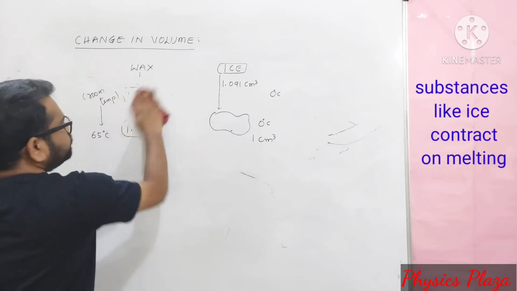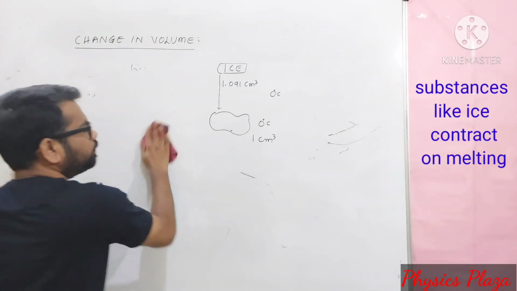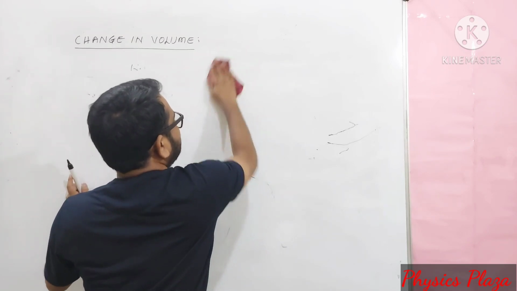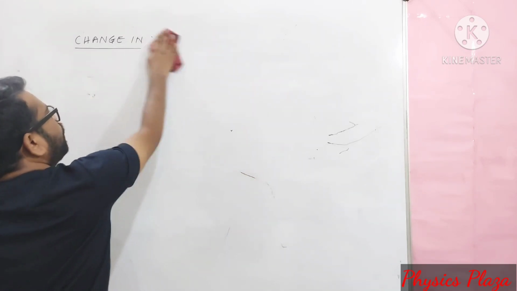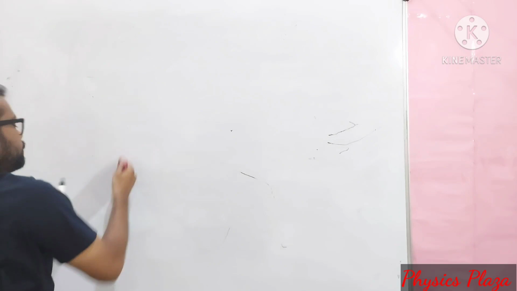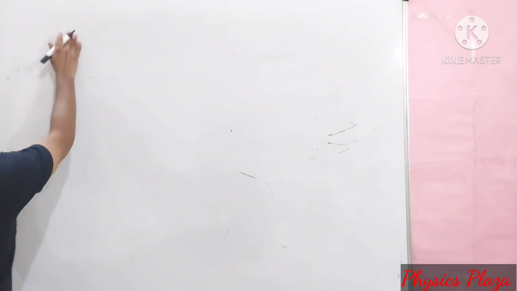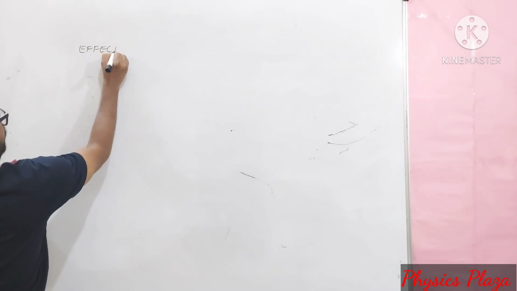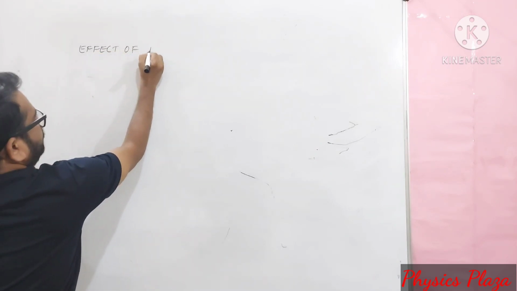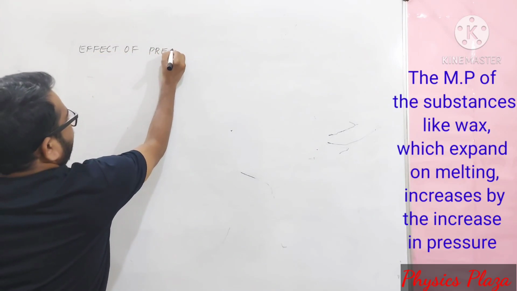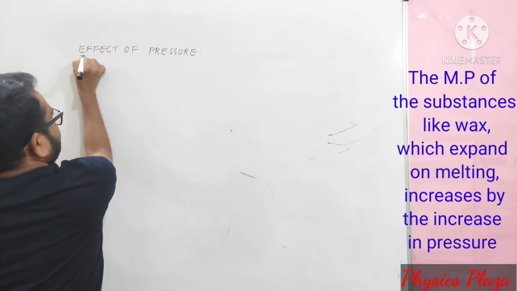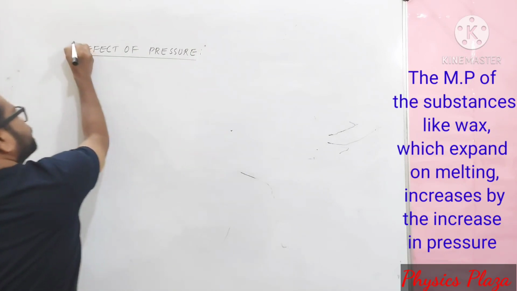Now let us see how the melting point of a substance depends on pressure, whether the melting point increases or decreases. So the next important thing is, let us see the effect of pressure. Effect of pressure on melting.